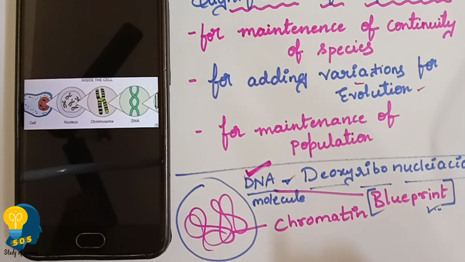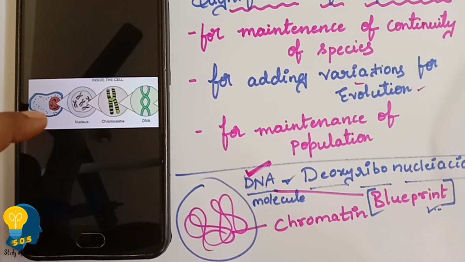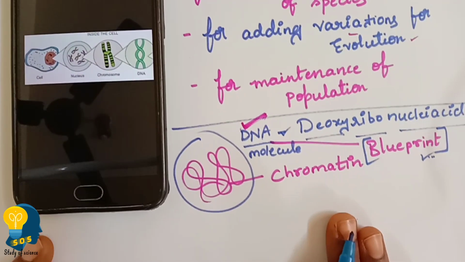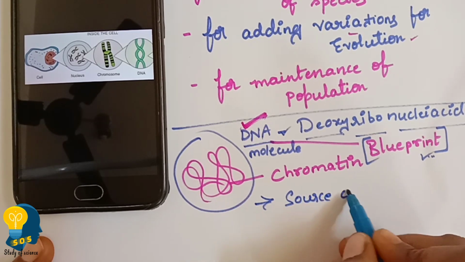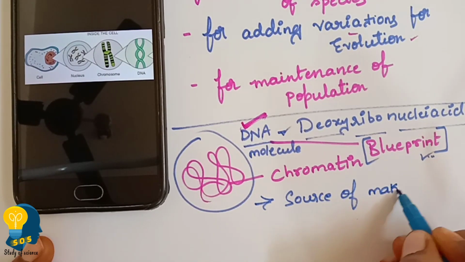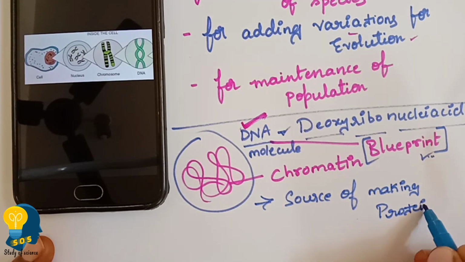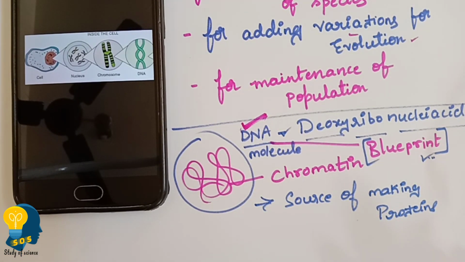Students, you need to understand importantly that the DNA in the cell, where is the DNA? DNA which is present in the cell is the source of making the proteins. DNA is helping. Who is helping? DNA is the source of making the proteins. Why are proteins needed to make the particular body?